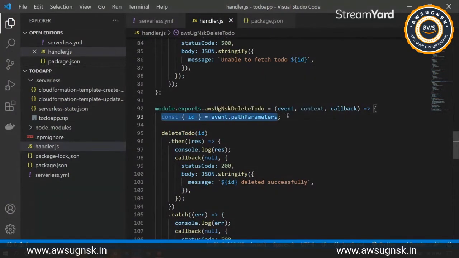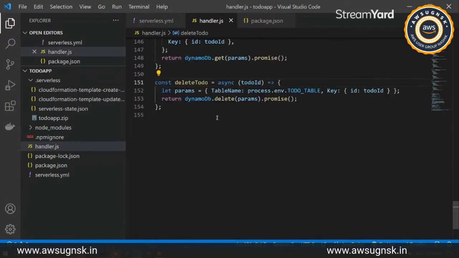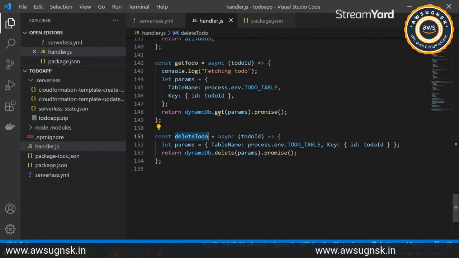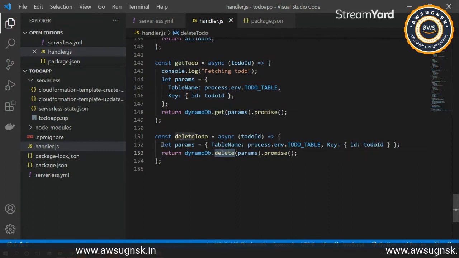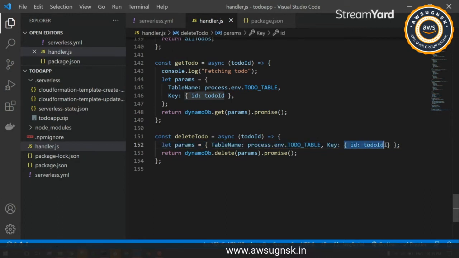As we were doing previously, we are getting the particular ID from the path parameters, and we are sending it to our delete to-do service. Under that, we have the path parameters as usual. The only difference between getting a single to-do and deleting is replacing get with delete, and that will delete the to-do that we have mentioned as an ID over here.